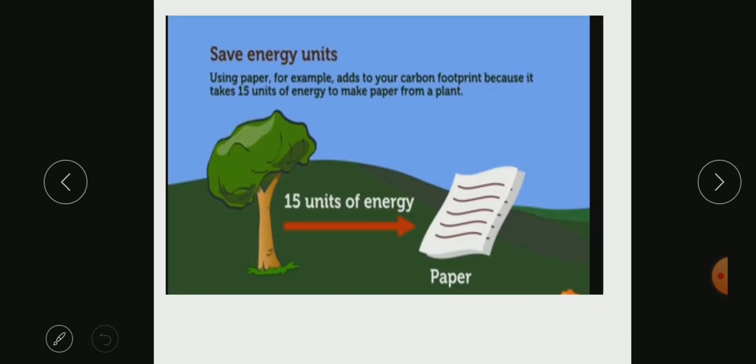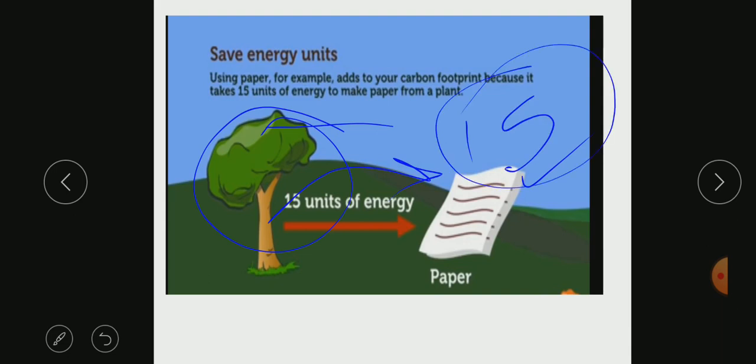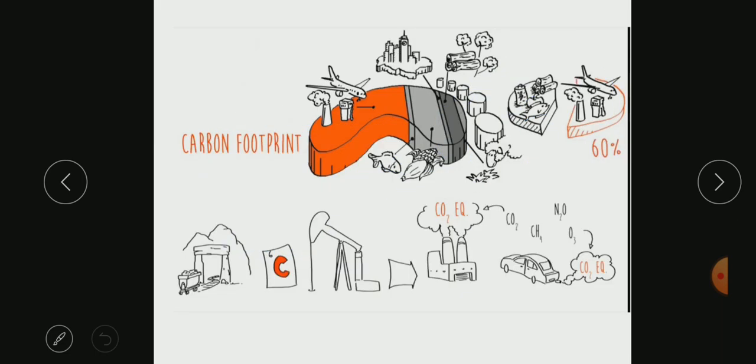For example, when you're using paper, it is adding to your carbon footprint because you're using 15 units of energy to make paper from a plant. When you're cutting a plant and converting it into paper, you are using 15 units. So there are some things which are already calculated. We just have to tell how much we are using, and that can calculate our carbon footprint.